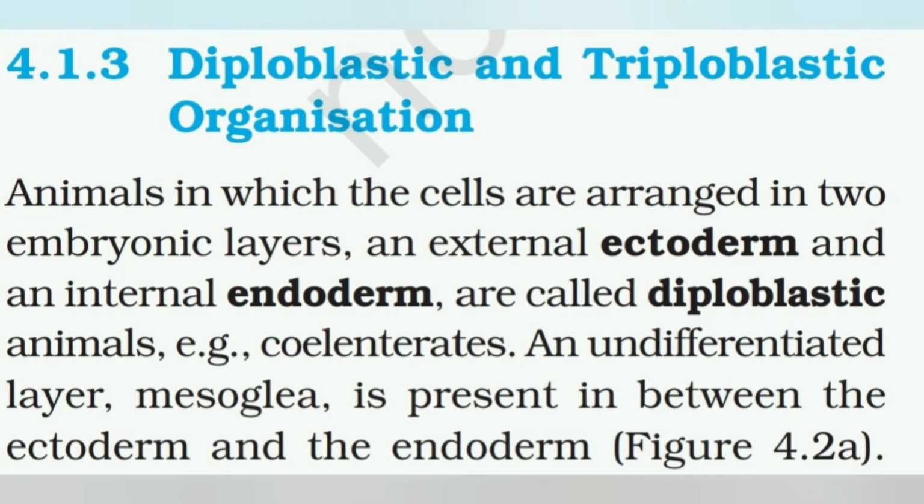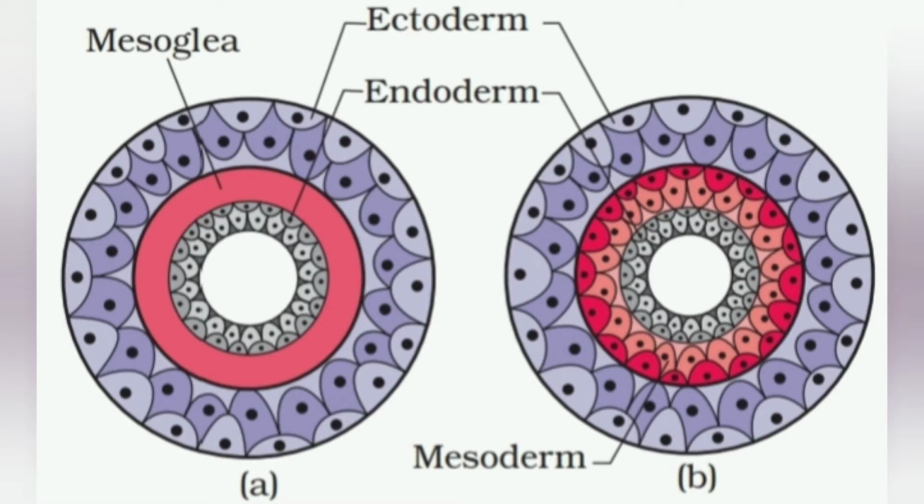Animals in which the cells are arranged into two embryonic layers, an external ectoderm and an internal endoderm, are called diploblastic animals. For example, coelenterates. An undifferentiated layer, mesoglea, is present in between them. In diagram A, we can see the purple layer, that is ectoderm, the black layer, that is endoderm, and the pink layer without cells is known as mesoglea.